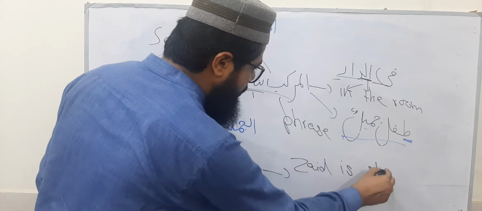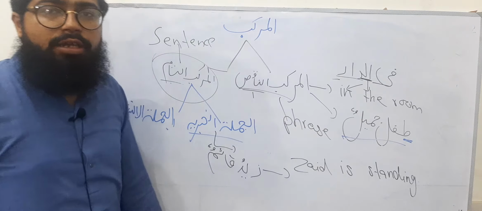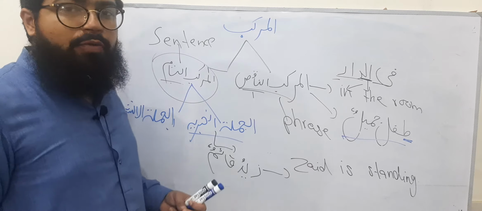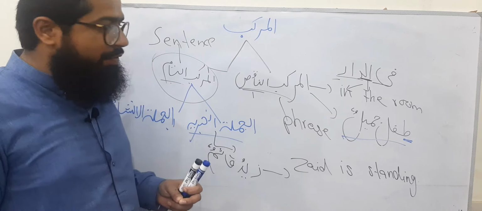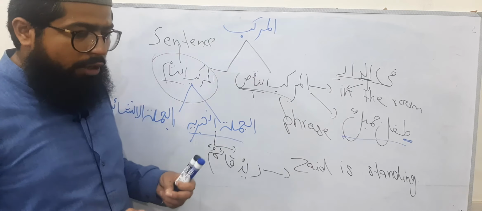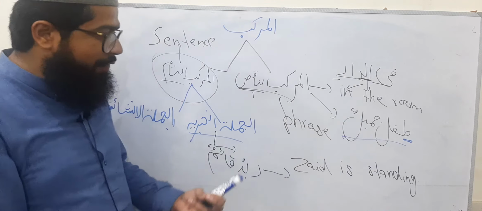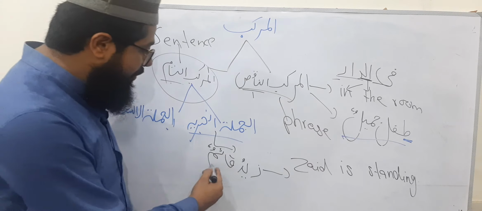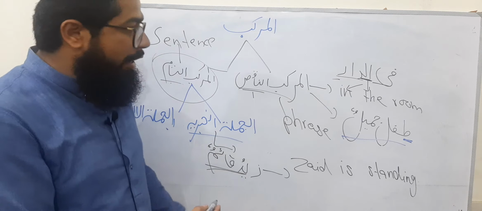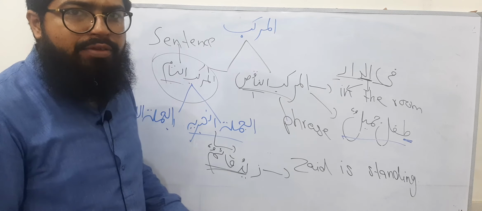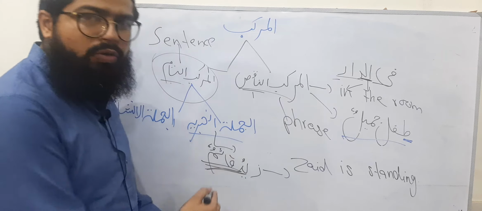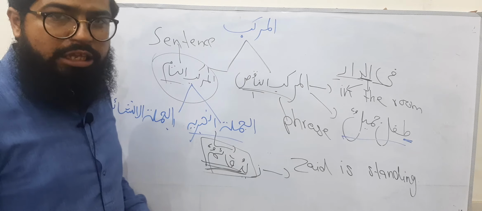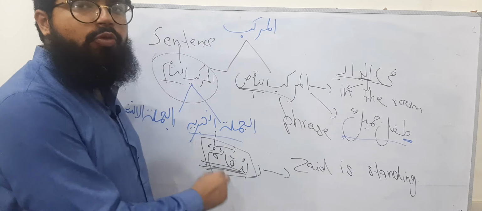So if I say Zaid is standing, obviously either I am speaking truth or false, because either in real life Zaid is standing or not. So if in reality Zaid is really standing, this sentence is true. And if Zaid is not standing, this sentence is false. So Zaidun qa'imun has both options. Either it would be wrong or it would be right.